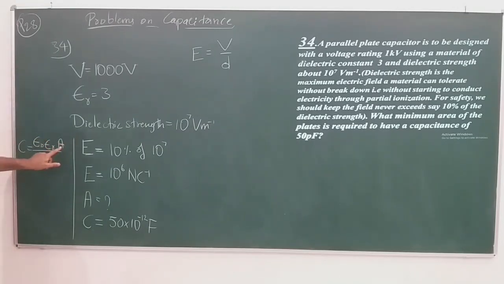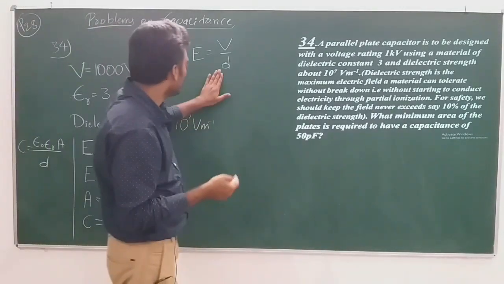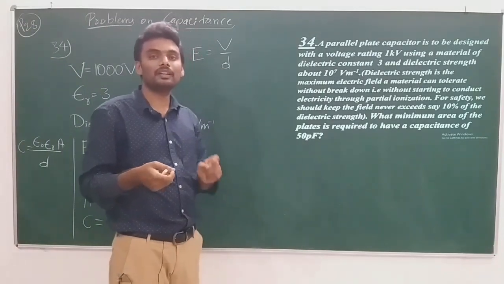Now what we need is A. Do we have the C value given? Yes, we have. Do we have epsilon naught? It's a constant, we can write it as 8.85 into 10 to the power of minus 12. Do we have epsilon R given? Yes, it is equal to 3. Do we have D given? No, we do not have the value of D given. If we can get D, upon rearranging this equation, we can easily get the expression for area. So now our intention should be finding D.